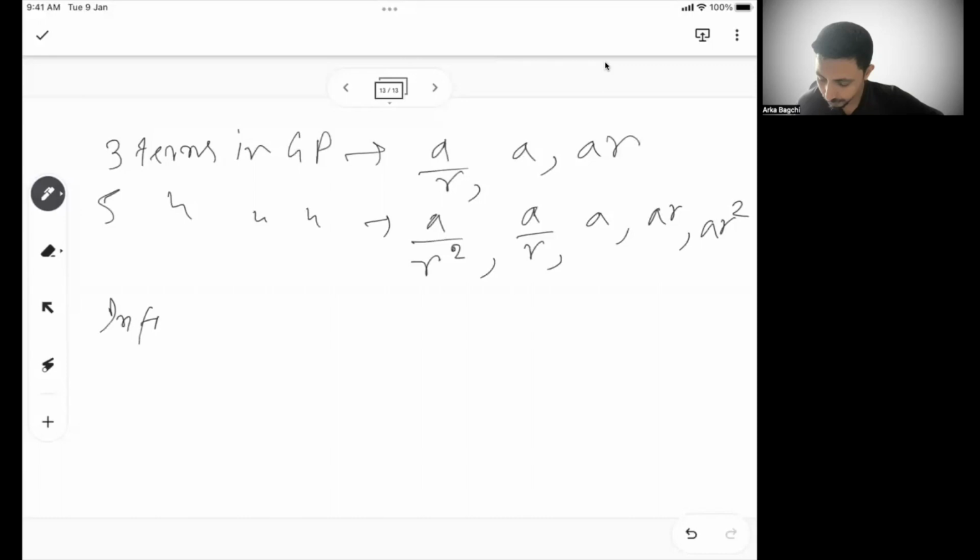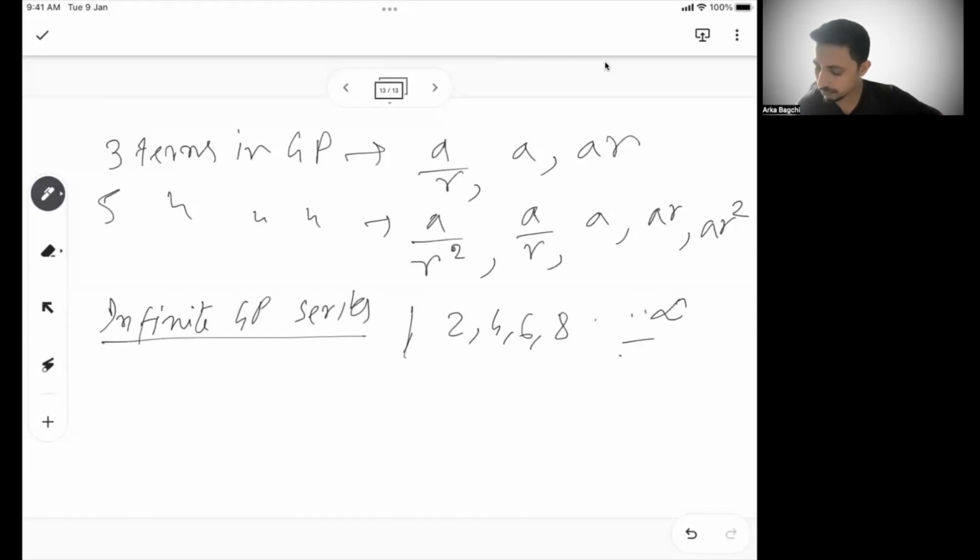The last part is the infinite GP series. So why did we not do an infinite AP series? Because in an AP series, if you add, this is just addition, so obviously the difference is always the same, and the sum is always infinite. Let's say I have 2, 4, 6, 8 till infinite terms. My sum will also be infinite.